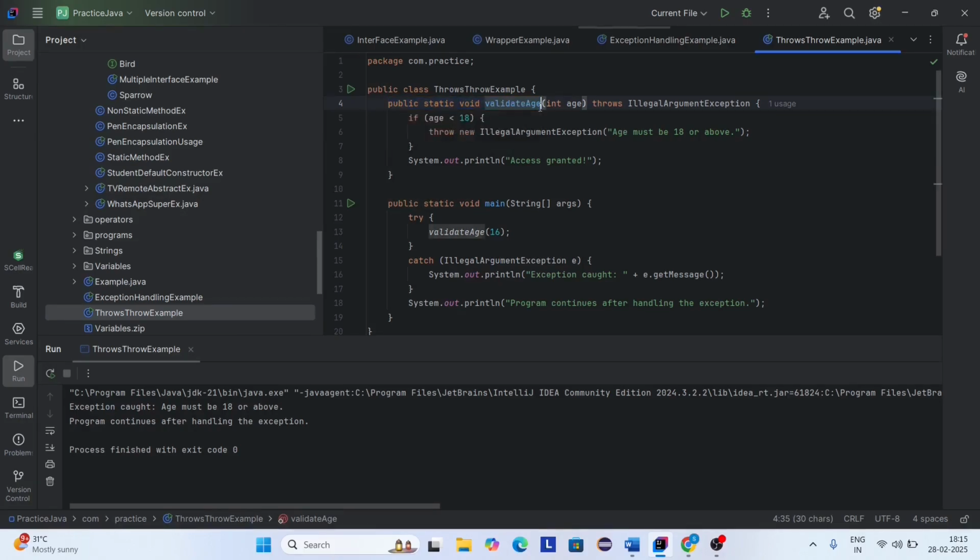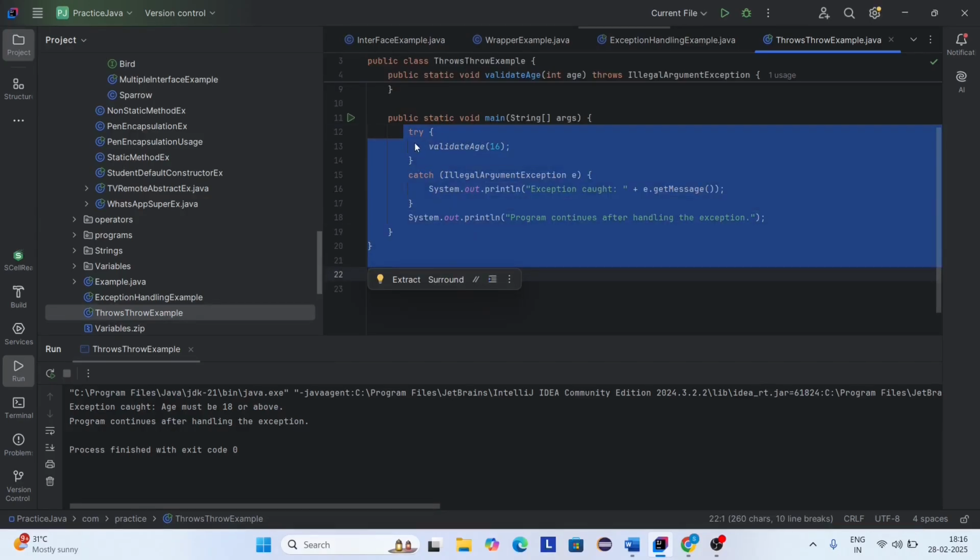Here I am declaring a method named validateAge and passing a parameter int age. Here I am giving one condition: if age is less than 18. This condition checks if age is less than 18, and I am throwing an exception manually using the throw keyword: throw new IllegalArgumentException. Here I am printing one message: age must be 18 or above. And this line will execute only if age is 18 or above.